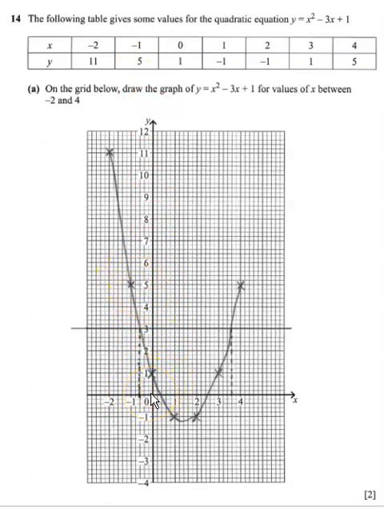Then we've got 0, 1, so it's straight up to 1. Then it's 1, minus 1: 1 to the right and 1 down. All you do is keep going like that until you get your points, and then you draw a curve there. Do not join the dots, but just draw a freehand curve on this one.